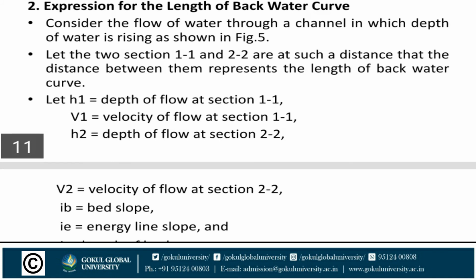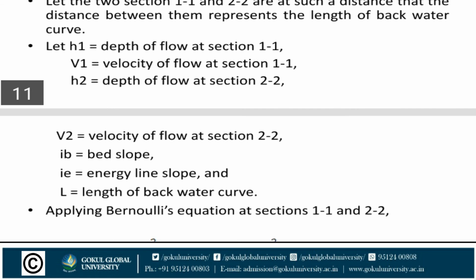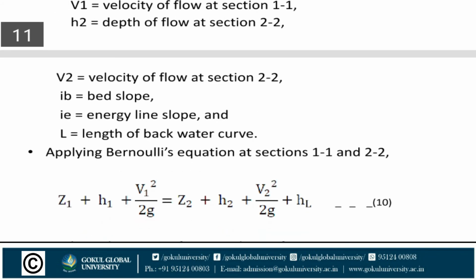Let H1 be the depth of flow at section 1-1 and V1 the velocity at section 1-1. H2 is the depth of flow at section 2-2 and V2 is the velocity of flow at section 2-2. IB is the bed slope, IE is the energy line slope and L is the length of the backwater curve.